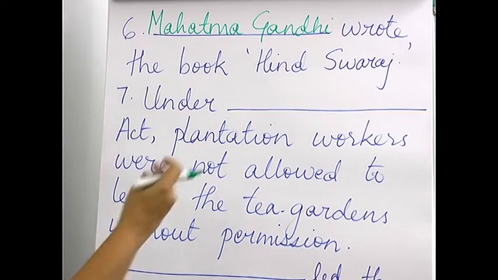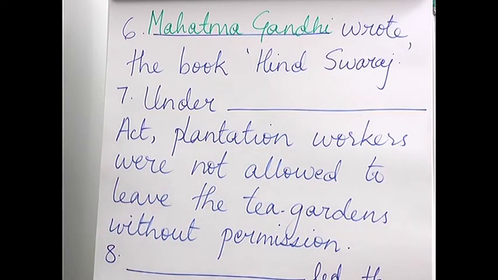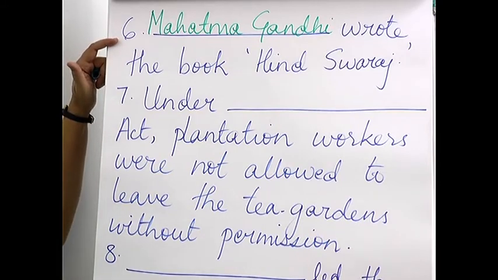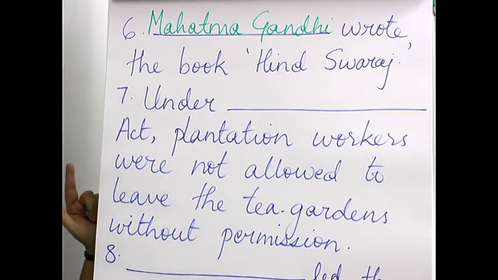So then it can be of course Hind Swaraj, that was one of the books that he wrote. He also wrote an autobiography that was called My Experiments with Truth. So then there could be more than one answer, but for this who wrote the book Hind Swaraj, there is only one answer, that is Mahatma Gandhi, or you can write Gandhiji.